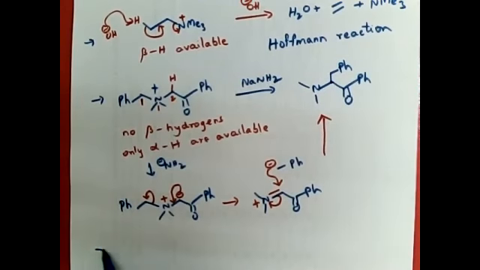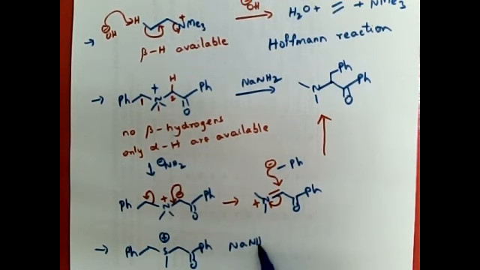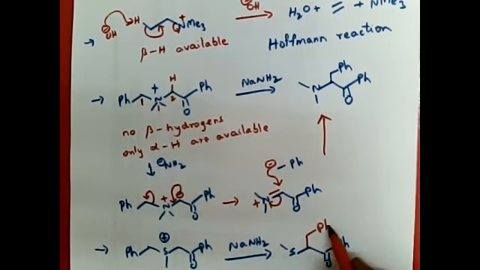Not only quaternary ammonium salts, any such rearrangement, for example here we are using a sulfur salt, is called Stevens rearrangement. Now the benzylic carbon is migrated here.